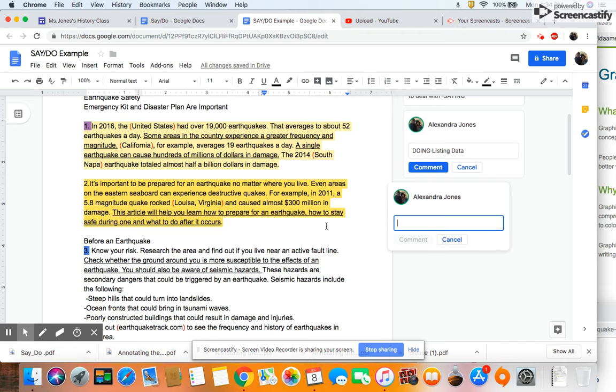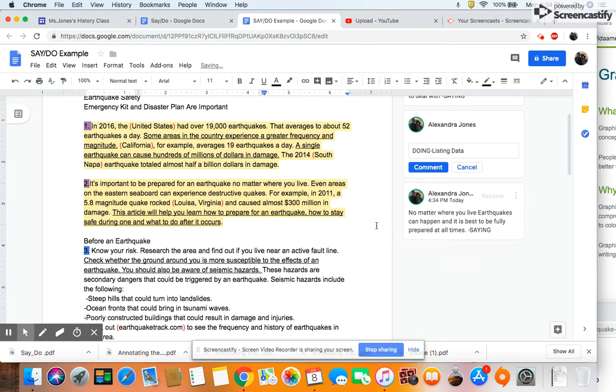So I'm going to put: no matter where you live, earthquakes can happen, and it is best to be fully prepared at all times. Okay, so that is what the author is saying to me.